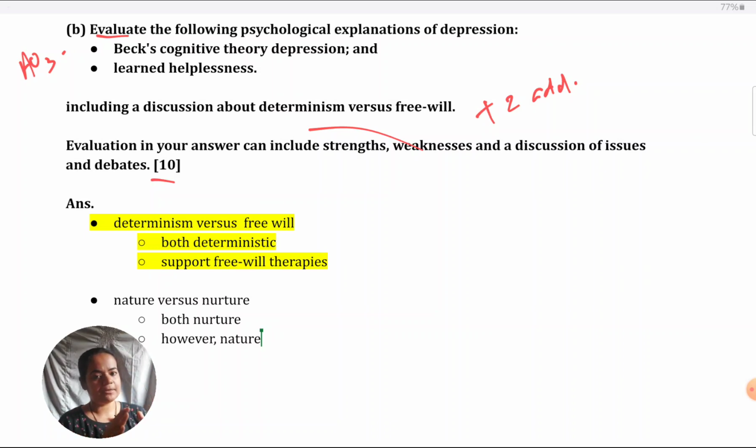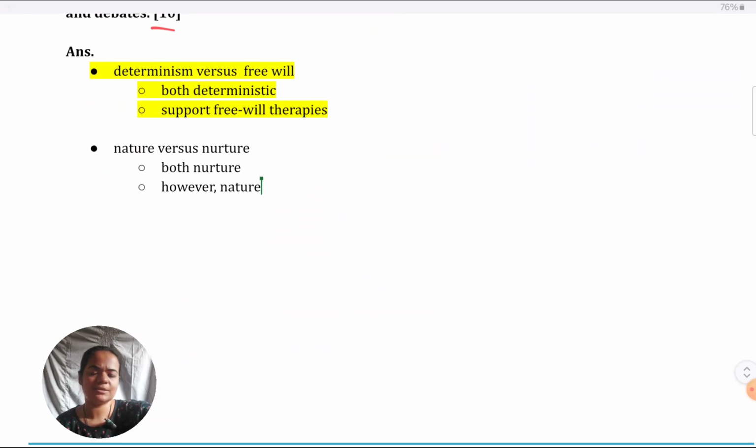But in terms of weakness, the fact that there are possible biological explanations, like maybe inherited genes, like I gave the example, which are being totally ignored, that's a weakness. To that extent, nature should be considered, which is not being done. So if you prefer the strength weakness format, you can talk about it in that way also. Or when it comes to issues and debates, you can just say this side is supported in that way, that side is or is not supported in that way. You could just write it that way, like it's just a discussion.